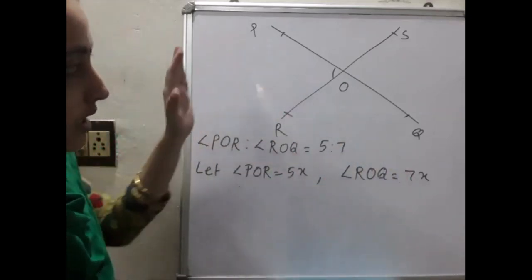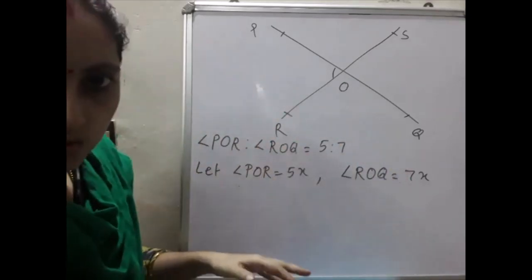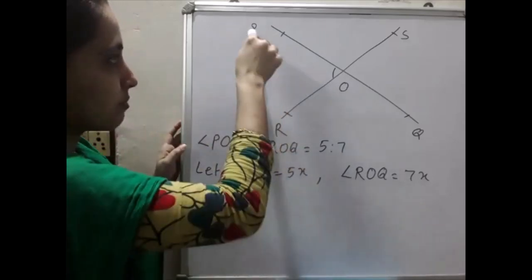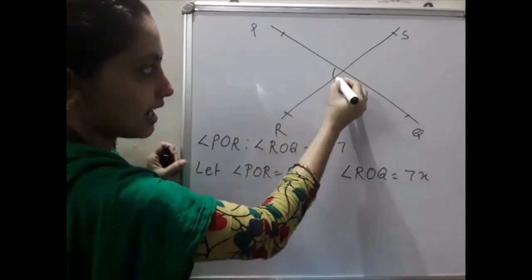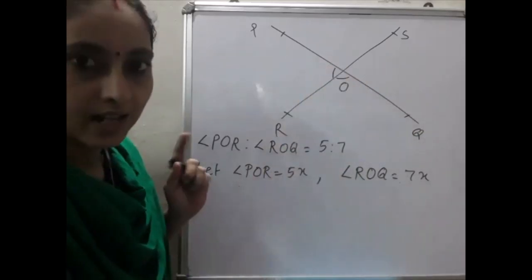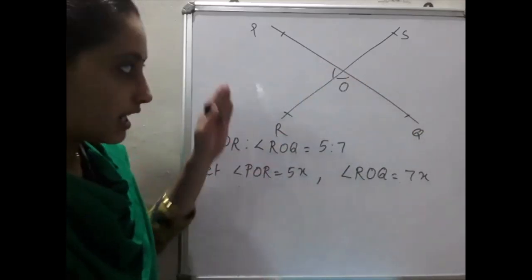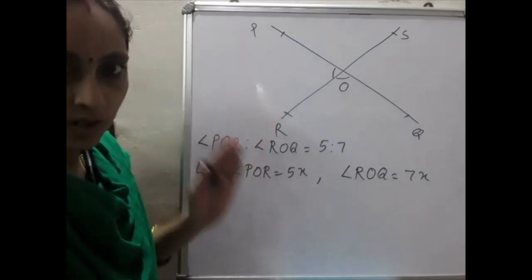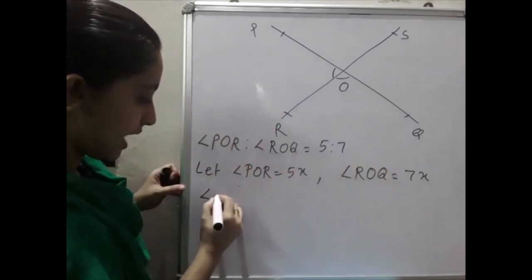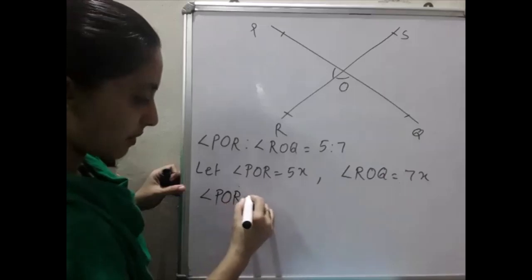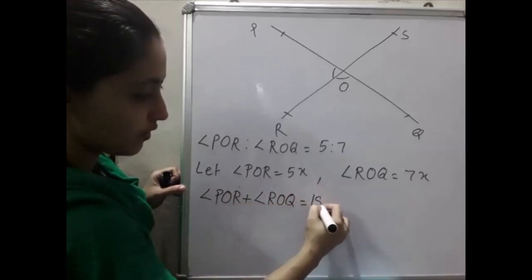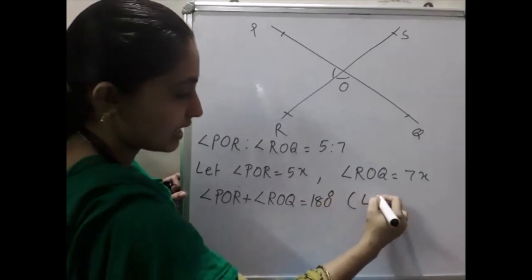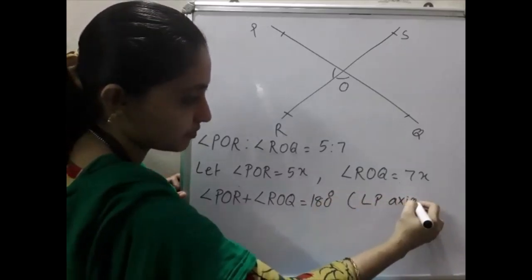Then I will go through these two. What are these two angles? Go through the question. POR means this angle and ROQ means this angle. Which type of angles are they? They are a linear pair. If they are a linear pair, the sum is what? 180 degree. So we can write angle POR plus angle ROQ is equal to 180 degree, linear pair axiom.